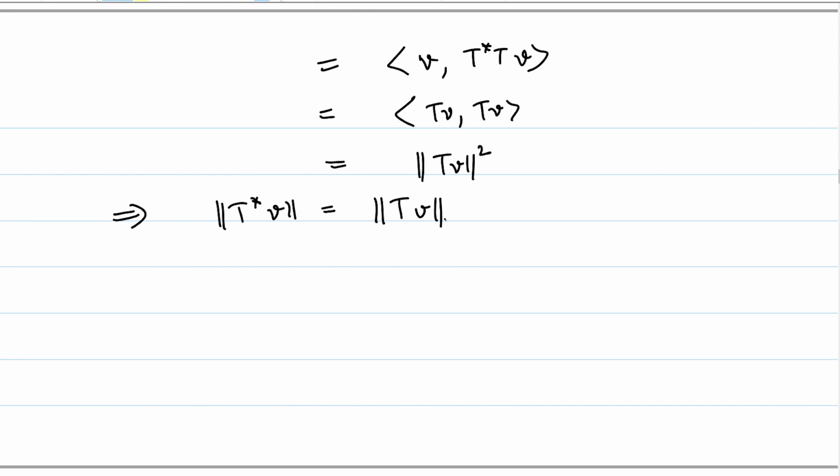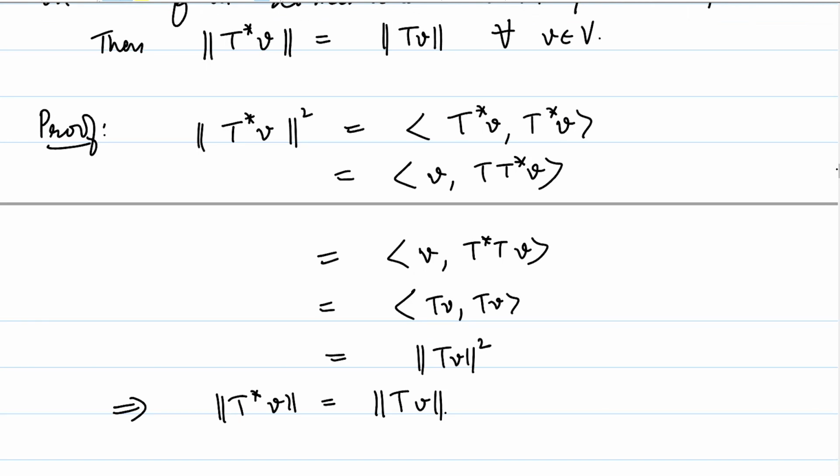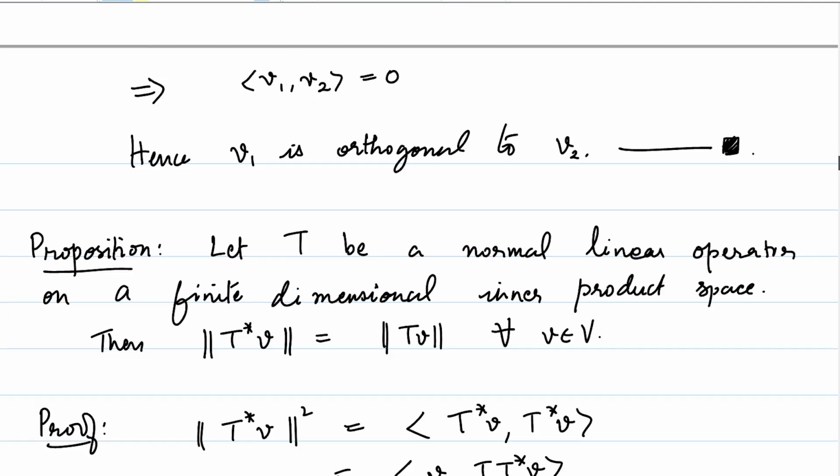So TV and T star V have the same length for all V in capital V. So that is something which we can say about normal operators.